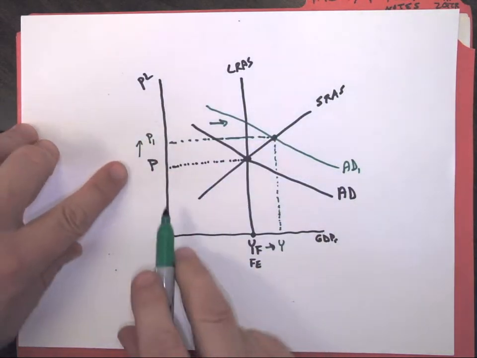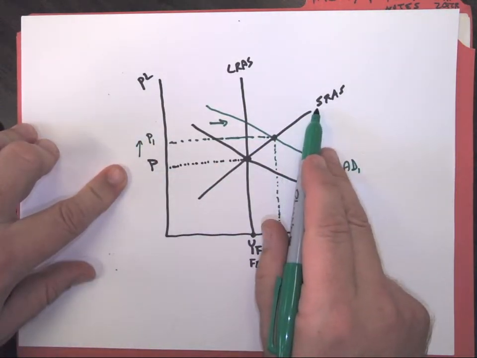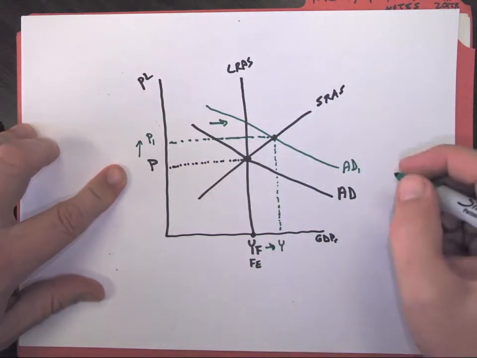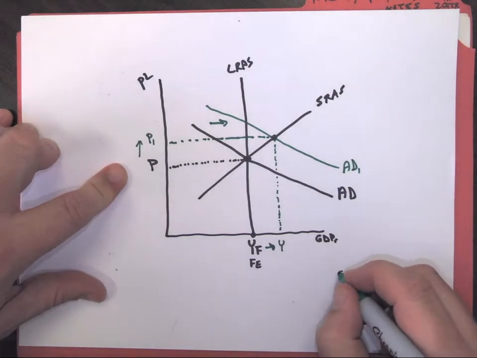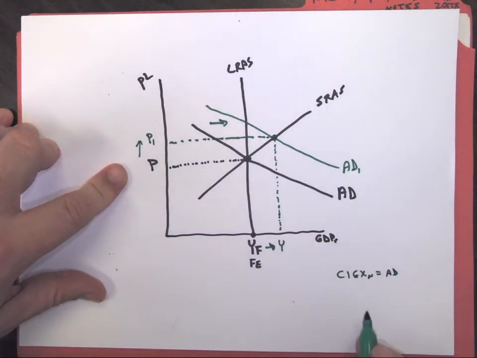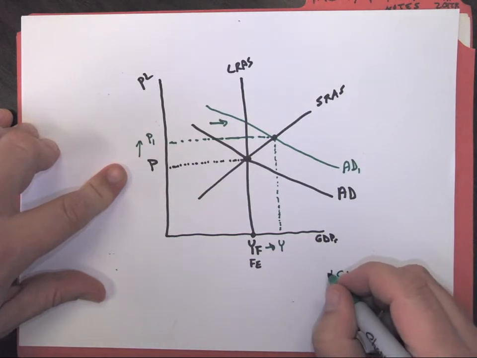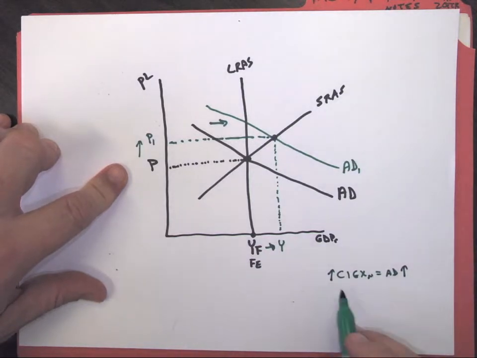It's going to raise prices temporarily in the economy because there's more people wanting this amount of items that are available. So anything from Sigma X that caused that to go up, remember, Sigma X equals aggregate demand. If anything on this side is to increase, then that means something on this side of the equal sign is going to go up. So aggregate demand would go up.